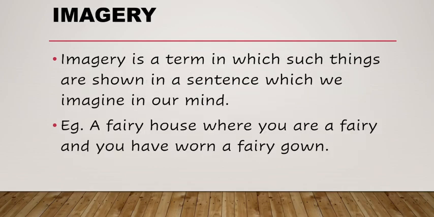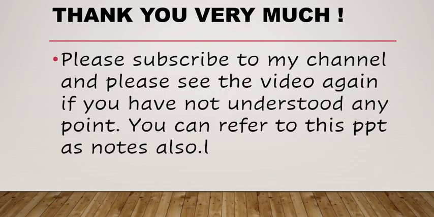Now let's talk about imagery. Imagery is a term in which such things are shown in a sentence which we imagine in our mind. Example, a fairy house where you are a fairy and you have worn a fairy gown. Means in imagery, we can imagine things. Sentences are given such that we can imagine the things. For example, a fairy house. Then you will start imagining a house of fairies where you are a fairy and you have worn a fairy gown in a beautiful way. So your mind will start imagining those things. So it is called imagery.